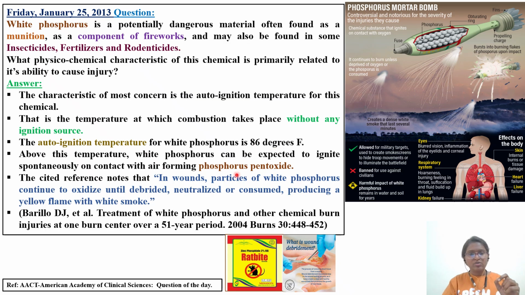So how does the reaction go, everything we have read. In wounds, particles of white phosphorus continue to oxidize. If you don't remove the damaged tissue, that is the debridement I told you about, and phosphorus particles remain on the exposed area, this reaction will continue. It continues to oxidize until the debris is neutralized or consumed, producing a yellow flame with white smoke. You can stop here and see how the phosphorus is released from this particular ammunition.